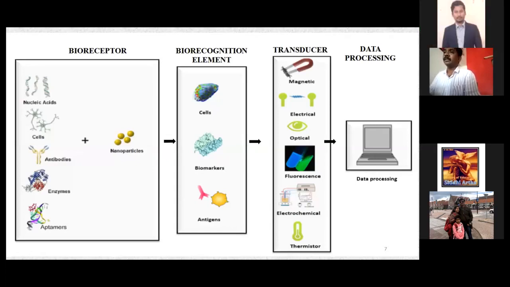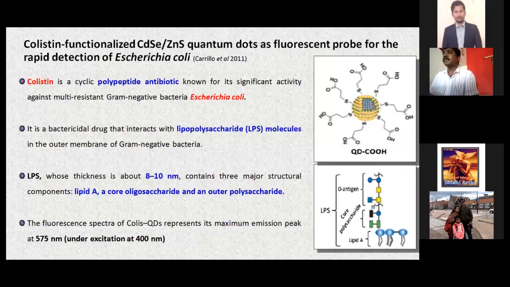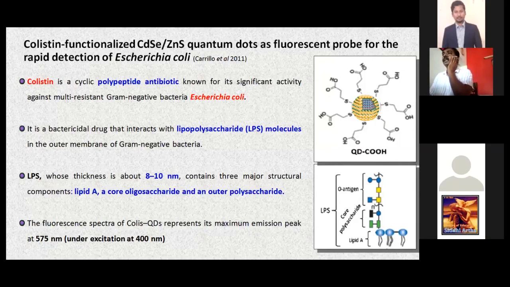So coming to the very first example, it is the polystyrene-functionalized cadmium selenide, zinc sulfide quantum dots. It's a core-shell. Inside, the core is your cadmium selenide, and the shell is your zinc sulfide. It's a quantum dot which has a fluorescent property to rapidly detect E. coli.